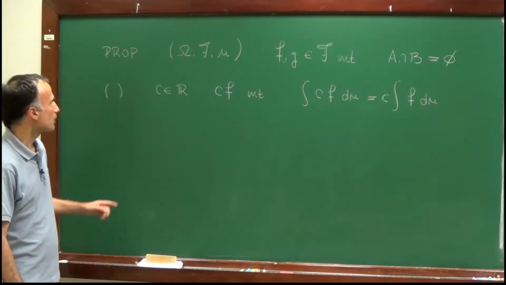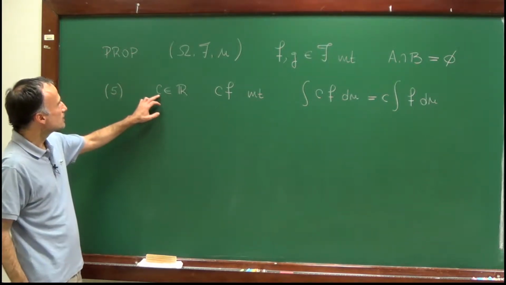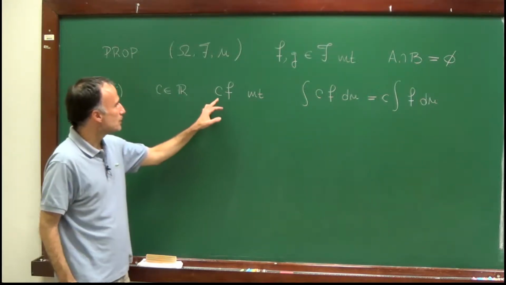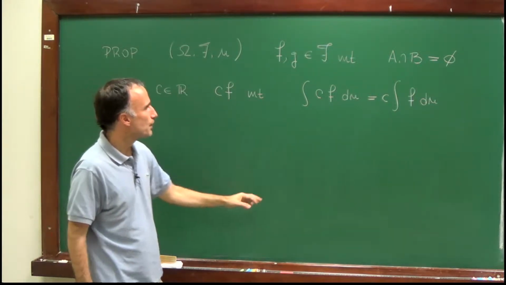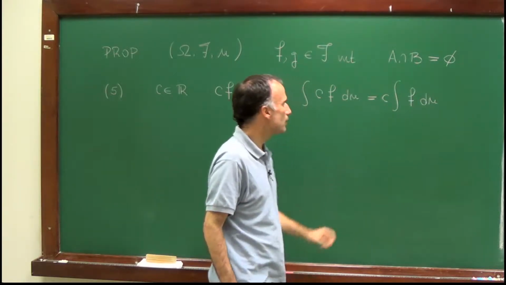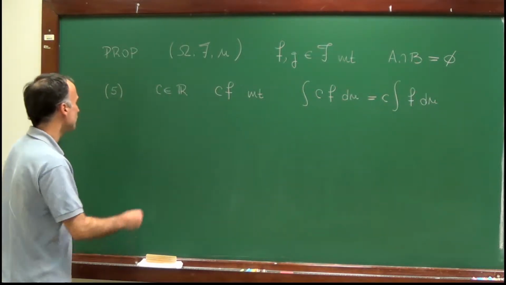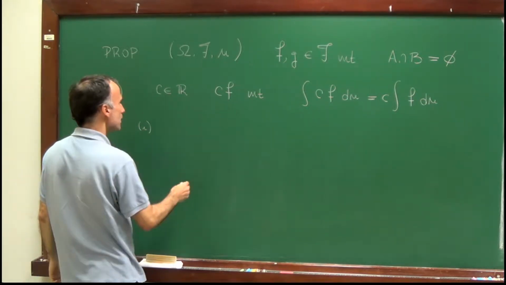So now another property, the fifth. If I take c a real number, what I claim is that c times the function f is an integrable function, and that the integral of c times f is equal to c times the integral of f. So let's first see that c times f is integrable.